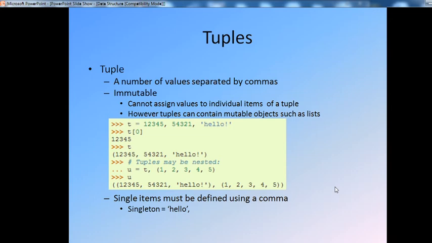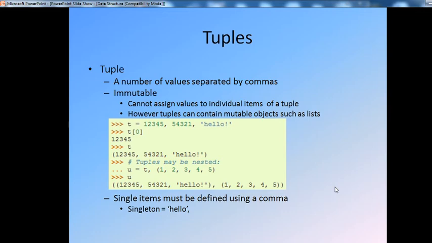What is immutable? Immutable means you cannot assign a value to an individual atom of a tuple, however tuples can contain mutable objects such as a list. That means in a tuple you cannot remove or add atoms; that is called immutable. That is the difference between mutable and immutable. Mutable applies to a list. Why use a list? Because you can add and delete atoms from a list, and a tuple is called immutable because you cannot remove or add elements.